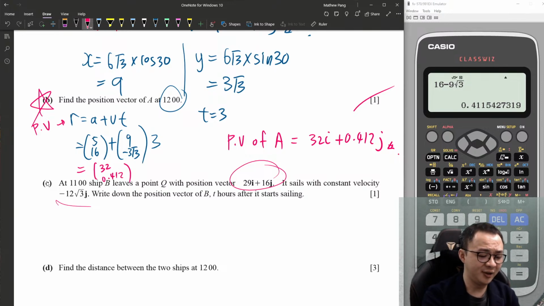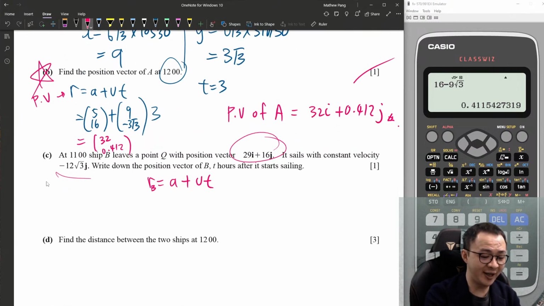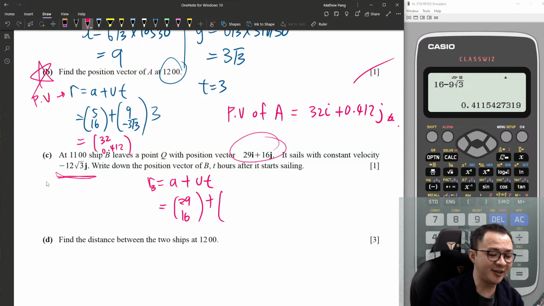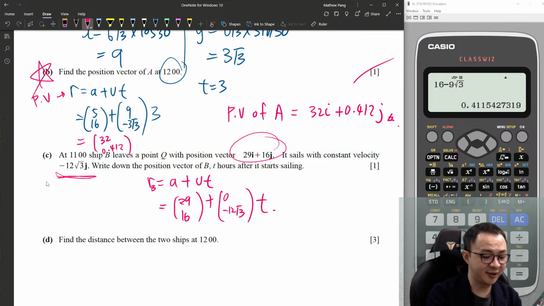So yeah, it's quite easy. It's A plus VT. So right now it's for sheep B. My A is 29, 16. This is the initial position vector. V is the velocity. You only see j, you don't see i, meaning i is 0. T is just T. Yeah, this is how you get the 1 mark. Or if you want to join them together you also can, but no need. 1 mark, I would not join them.